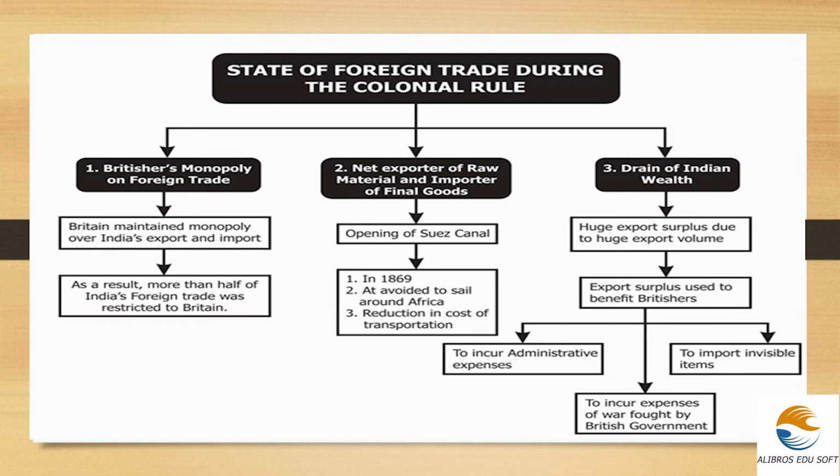Third one is to import invisible items. Invisible items here means services. Services means, in India we know that there are skilled people, and they used to export these people to Britain for teaching and for other office works. So, the import of invisible items. So when we talk about the state of foreign trade during the colonial rule, these are the three main important points: Britishers' monopoly on foreign trade, net exporter of raw material and importer of final goods, and drain of Indian wealth.